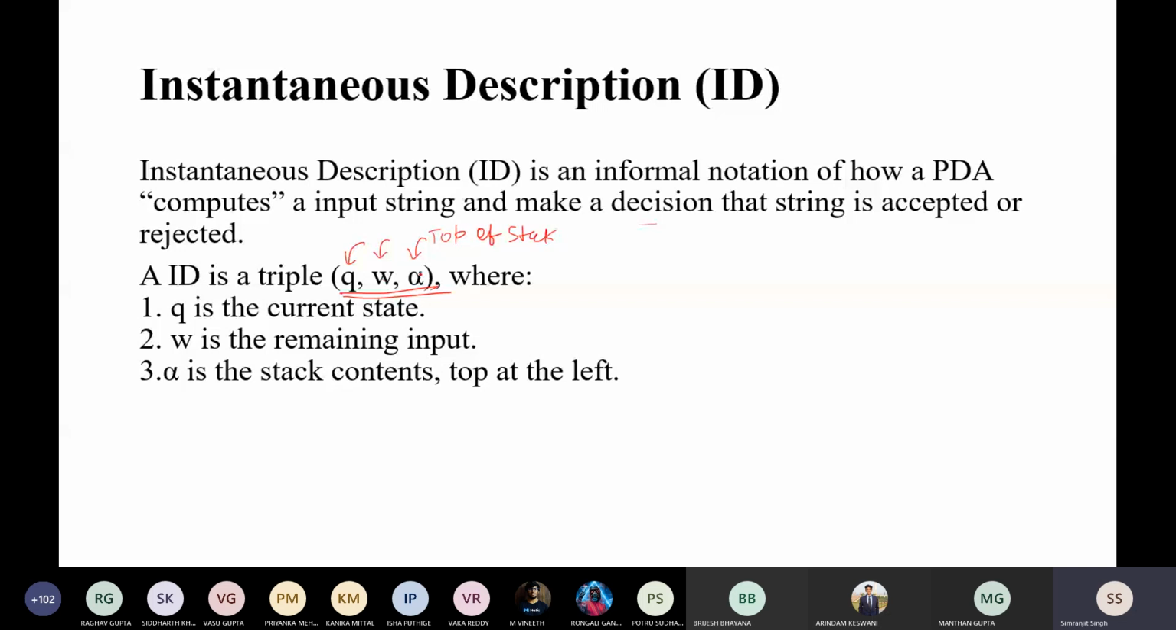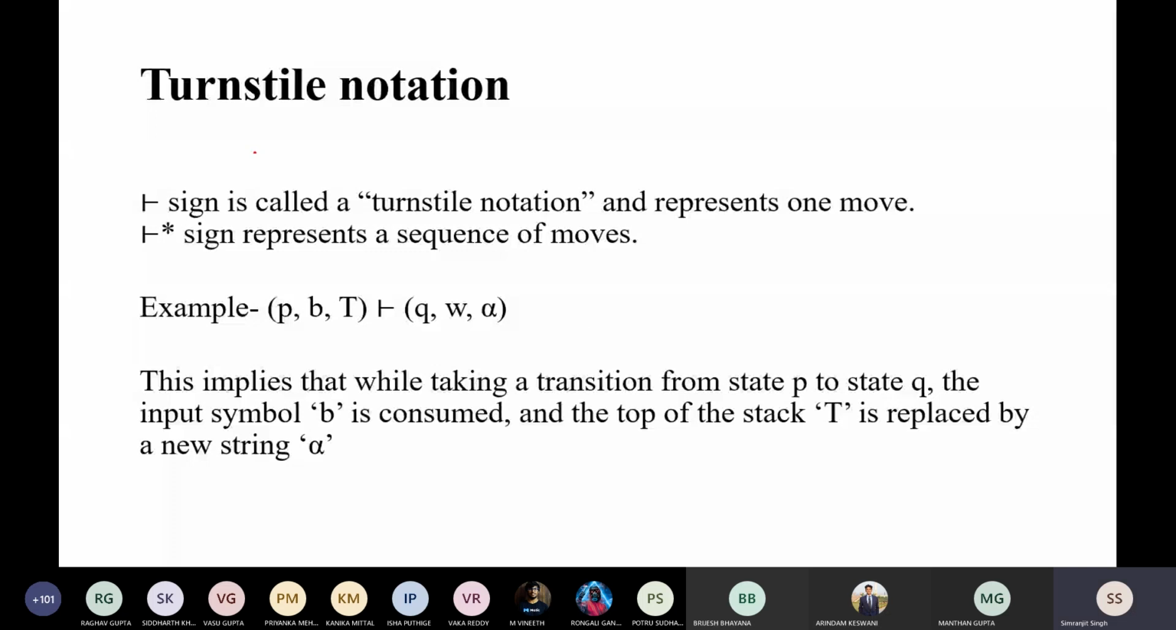Okay, so if the stack is empty here, it will always be a Z or a Z naught. It depends upon you. You can use a Z, or some books use Z naught. So that is your choice. Okay. So now see, there is another notation called turnstile notation.